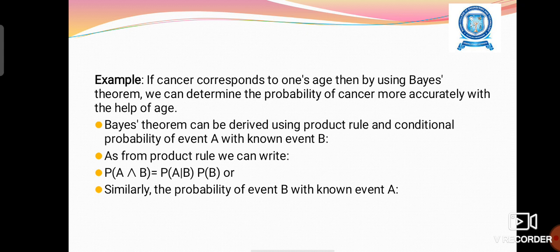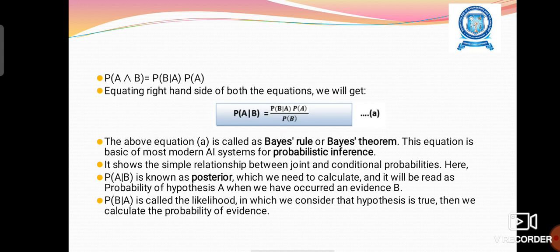And there is a formula: P of A and B is equal to, from the previous formula, that is the formula of conditional probability, we can rewrite it as P of A and B equal to P of A given B into P of B. Similarly, the probability of event B with known event A can be written as P of A and B is equal to P of B given A into P of A. Equating the right hand sides of both equations, we get P of A given B is equal to P of B given A into P of A divided by P of B.